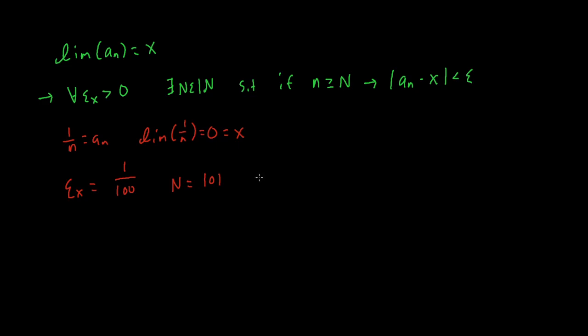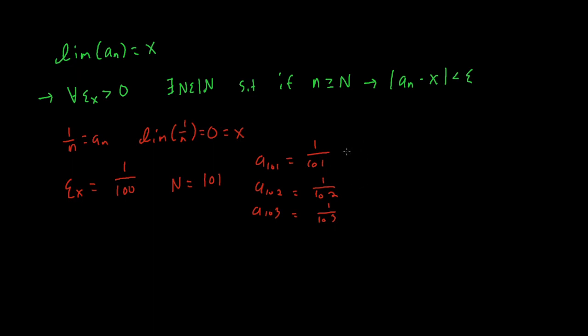So when n is bigger than 101, we'll see that this relationship holds. Terms in the sequence that are equal to or bigger than this are going to be a of 101, a of 102, a of 103, and that's going to be equal to 1 over 101, 1 over 102, 1 over 103.